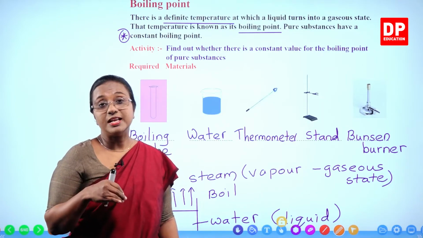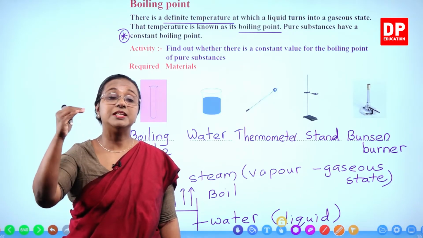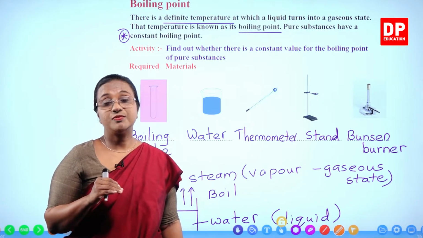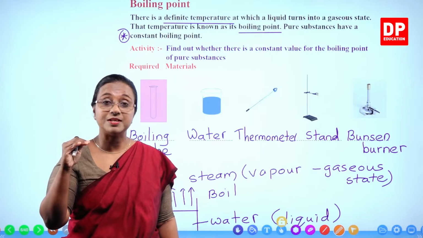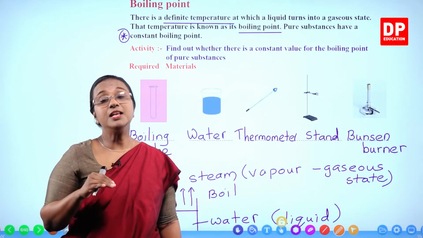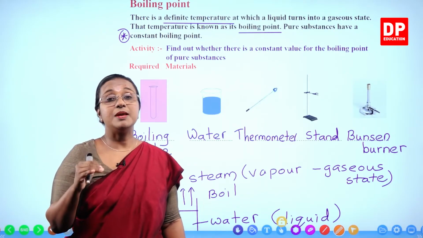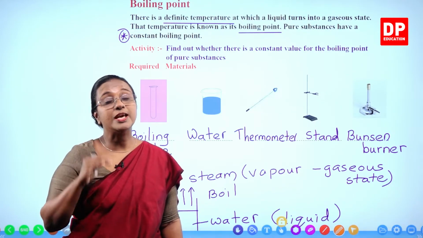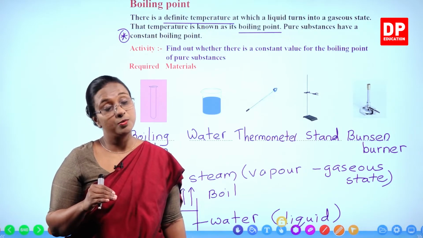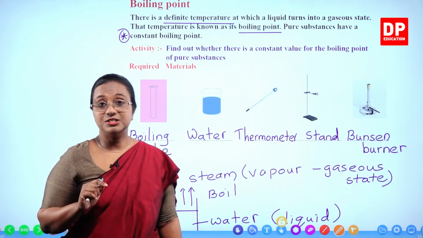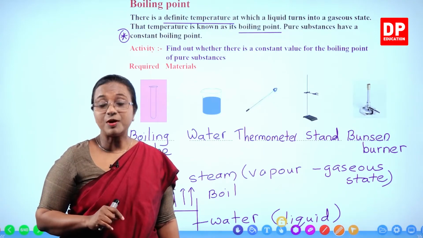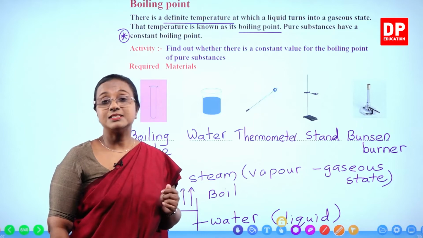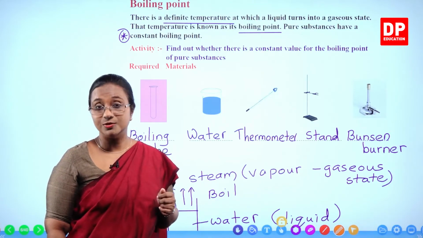Then when you provide heat, you can see the thermometer reading increasing. It will reach a constant value. It will reach a certain temperature and will remain constant. If it remains constant, we can say it is pure water. And we can measure the boiling point of water. Is that clear to you all? So that is the concept of the activity. I will move on to the next slide, where I will discuss the method again and then we will do the activity.